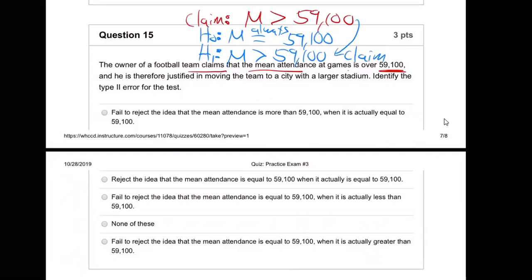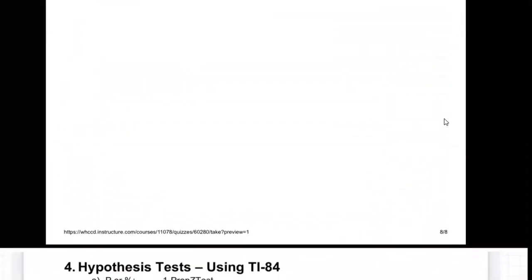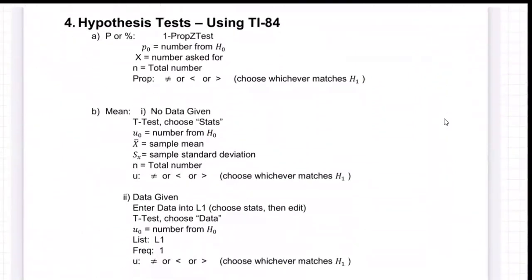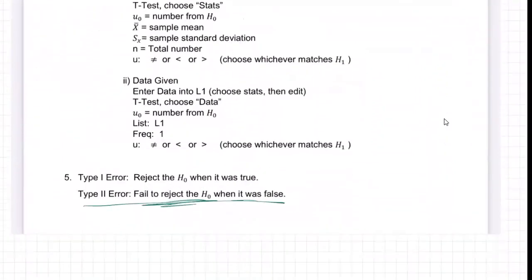Okay, remember how the evidence goes. It's weak evidence that will lead us to H0, and strong evidence will always lead us to H1. Okay, let's do it. And this is identify a type 2 error. Well, come on down here. Let's grab it from the notes. Type 2 error, failed to reject the null when it was false. Let's go back up and write that.